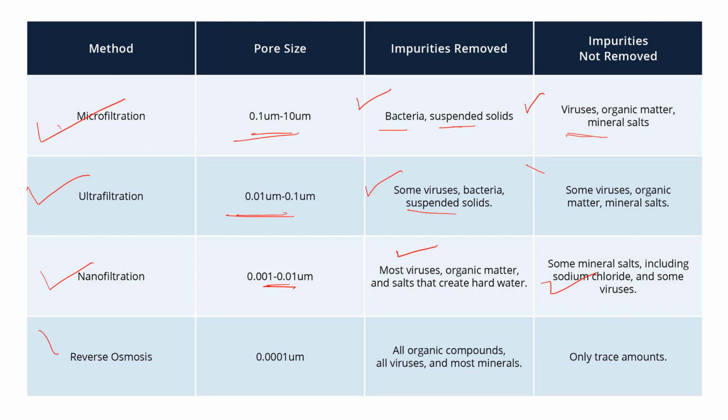And the last one is reverse osmosis. The size is 0.0001 micrometer. All organic compounds, all viruses, and most minerals are removed. Only trace amounts of metals are not removed by reverse osmosis.